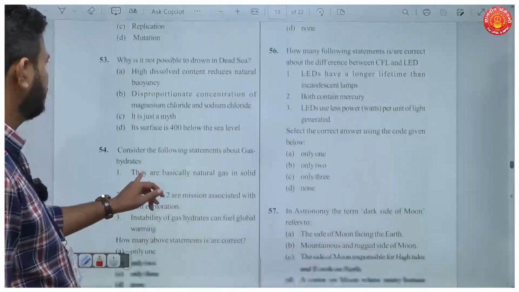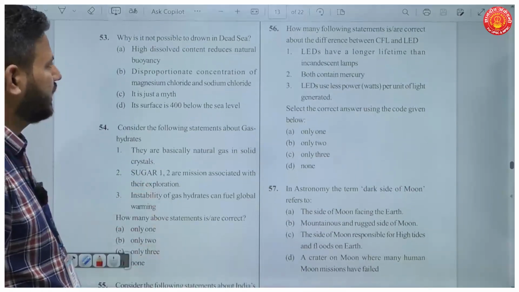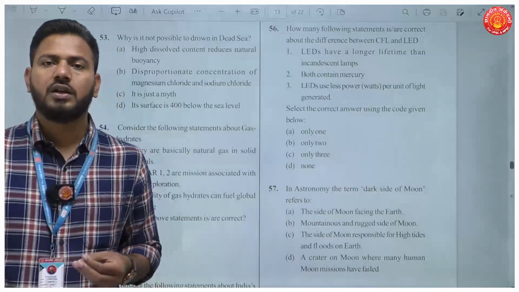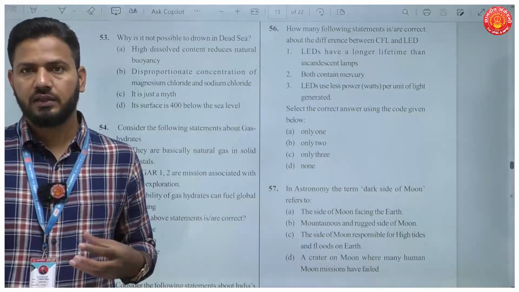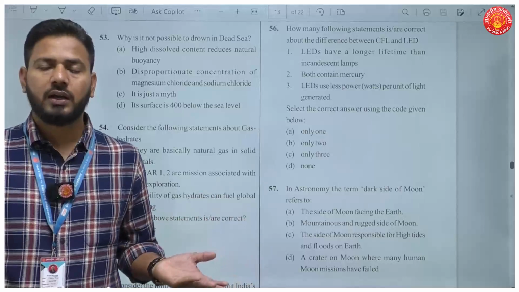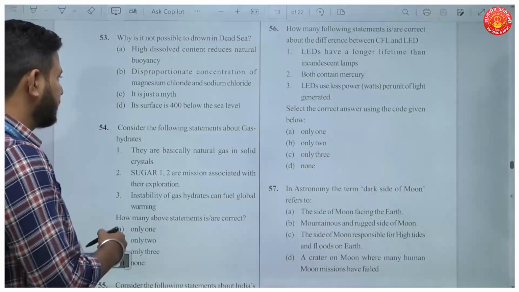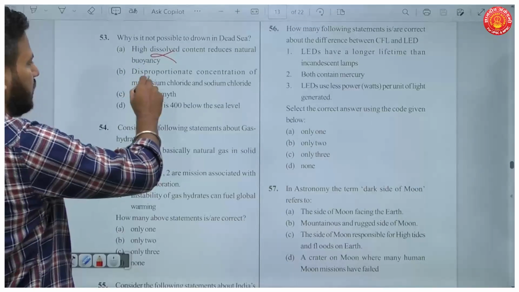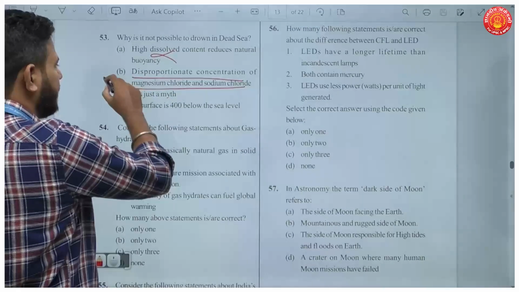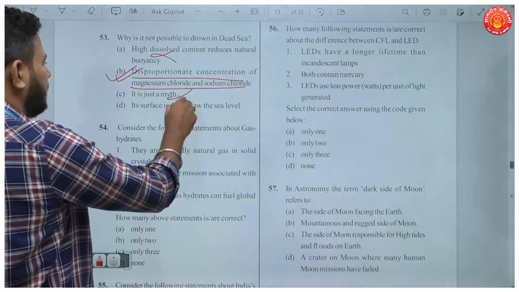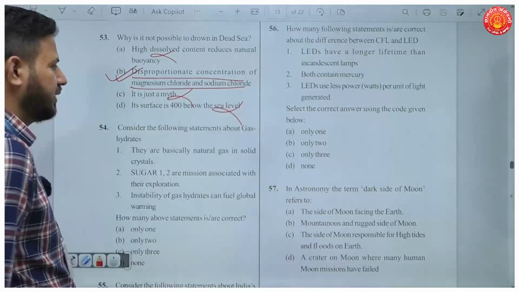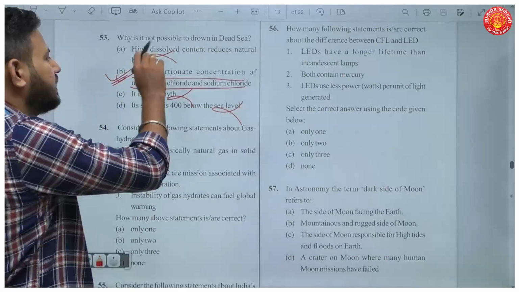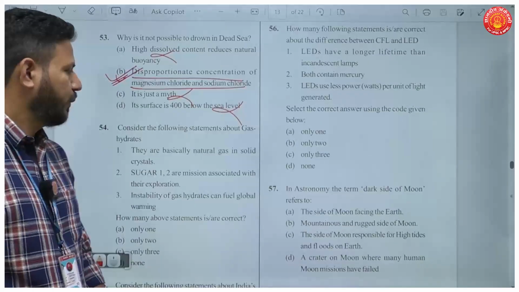The next question is, why is it not possible to drown in the Dead Sea? Now this is again self-explanatory, because of the salt content there. The water is more dense compared to other seas. So let's look for the answer here. High dissolved content reduces natural buoyancy. Disproportionate concentration of magnesium chloride and sodium chloride. This is true. It is a myth, and the surface being 400 meters below the sea level is not the answer. Your answer here will be B. There is disproportionate concentration of salts.